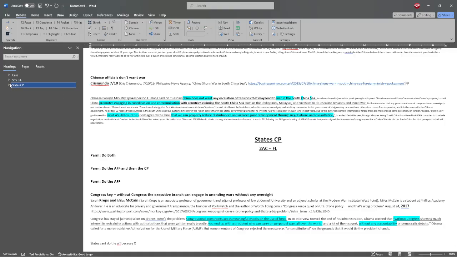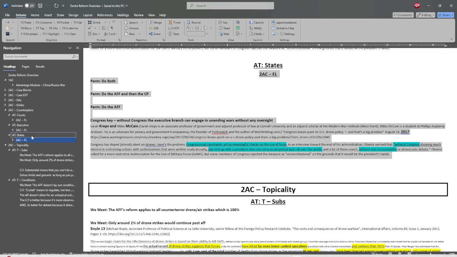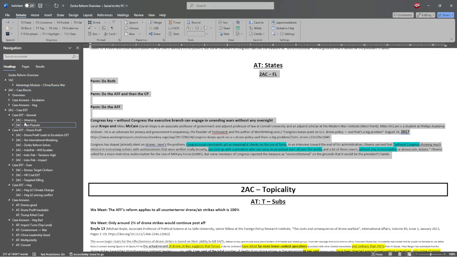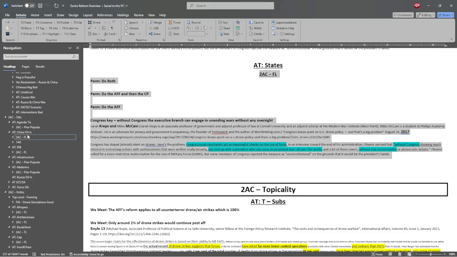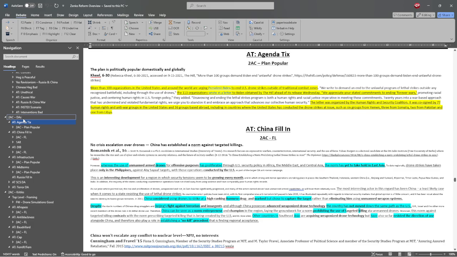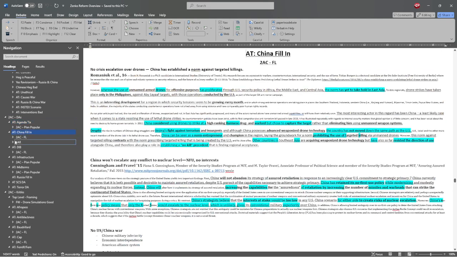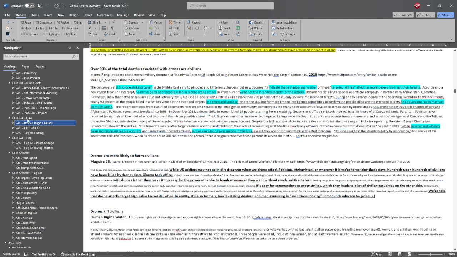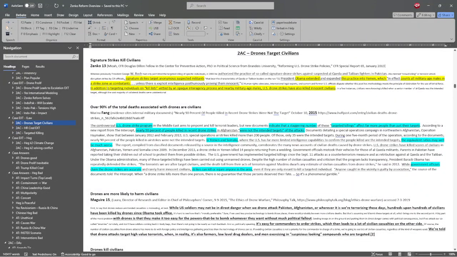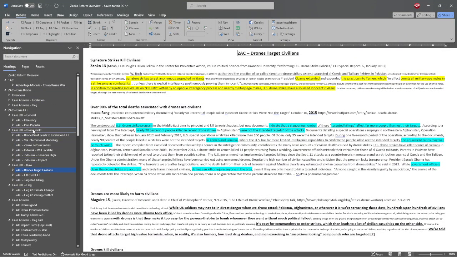And so this is how we'd prep that speech file. We would save it somewhere to send it either to the email chain or on SpeechDrop, and this is what we would be uploading. You don't want to upload this whole file, because if you upload this whole file, then all of these things that you've prepped out, or that one of your teammates have prepped out, is now given to an opposing team who wants to debate against you. And so if they're smart, they will save this, and then they will block out responses to all of these cards and all of these blocks of arguments. And then you'll kind of have to start from scratch, especially if they share it around to other people. It can be really, really bad if you send out the whole document.